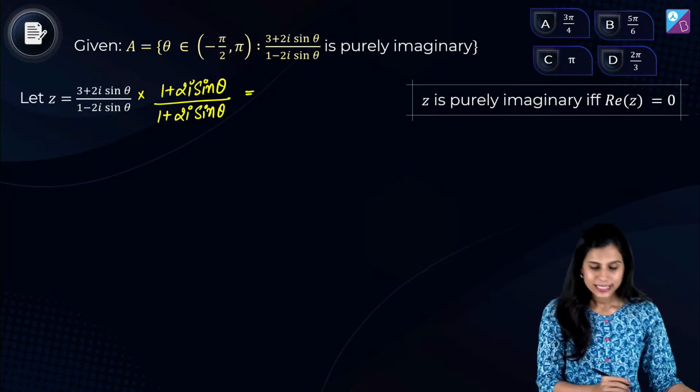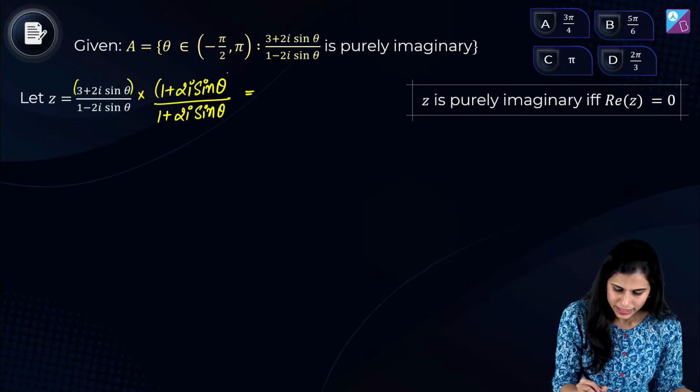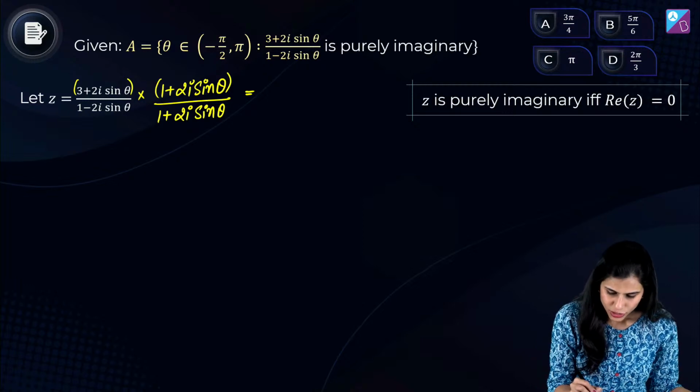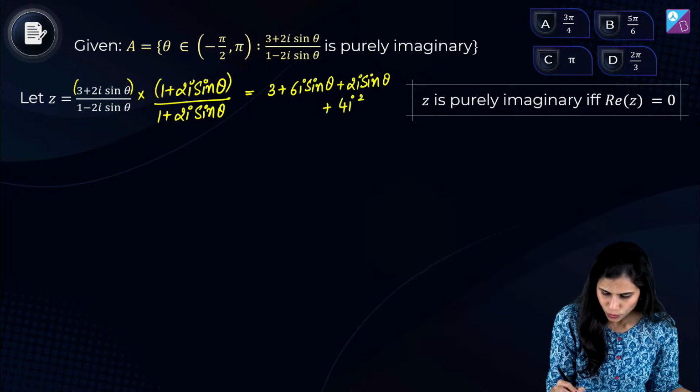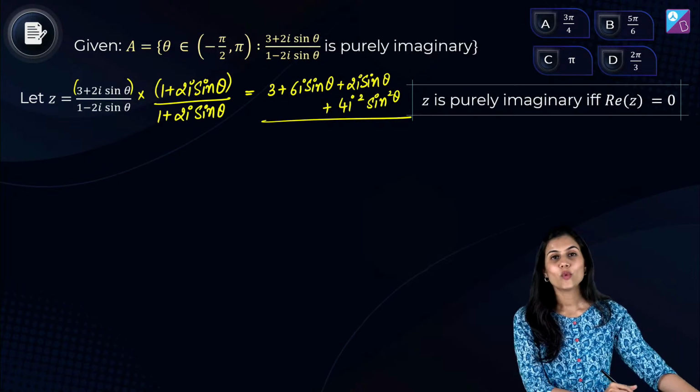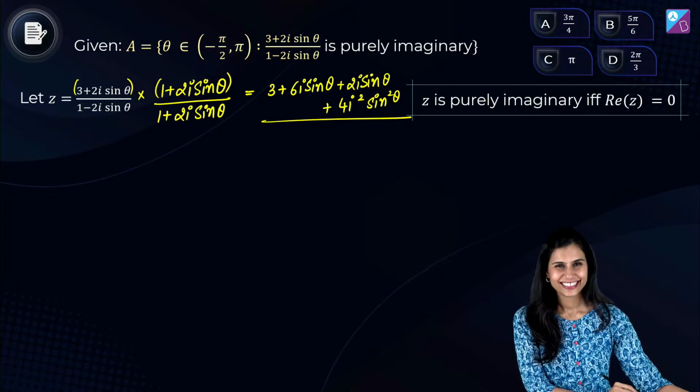Let's work upon simplifying the numerator, which is the multiplication of both these brackets. You will get 3 plus 6i sine theta plus 2i sine theta plus 4i square sine square theta, whole upon, what is the denominator looking like? Cool.